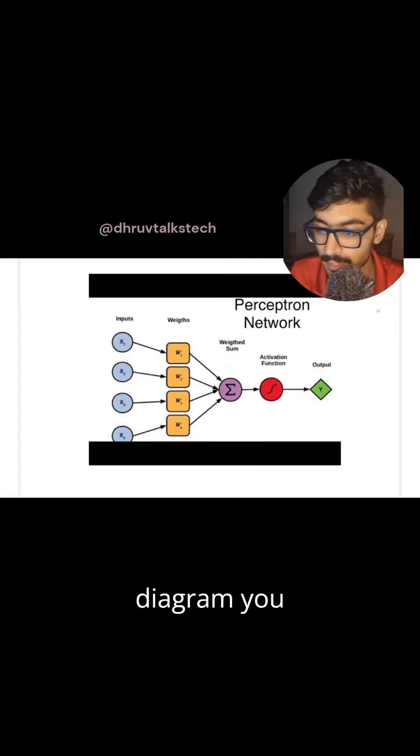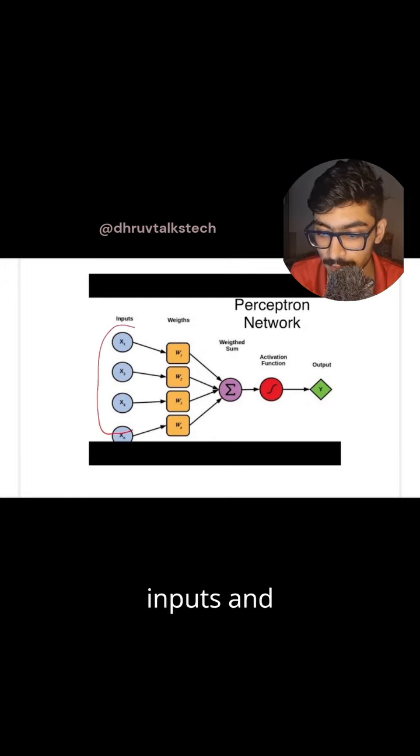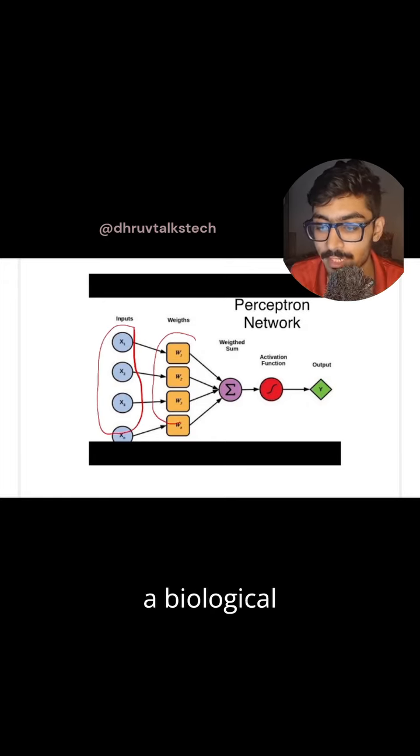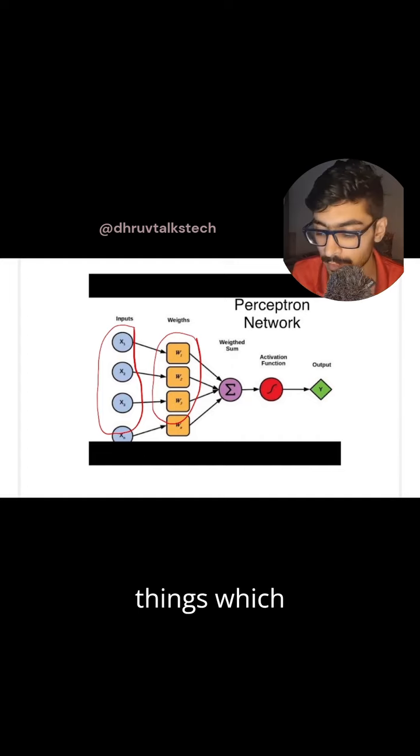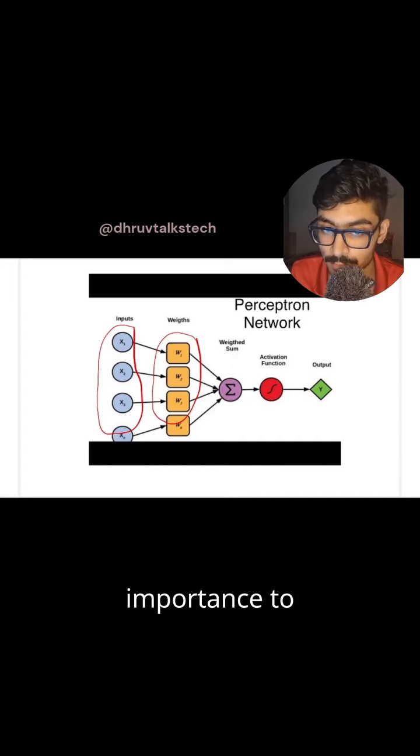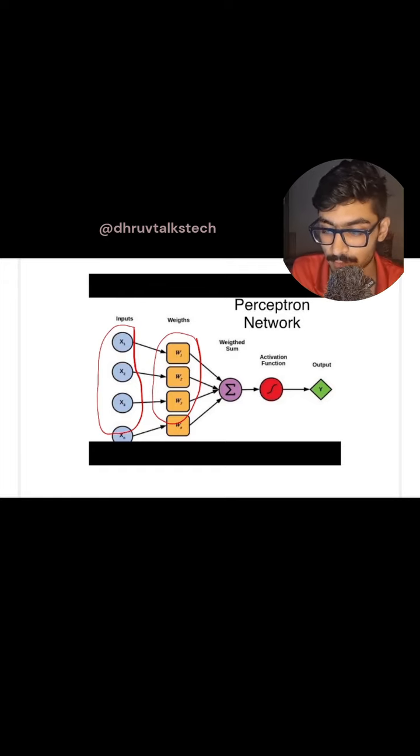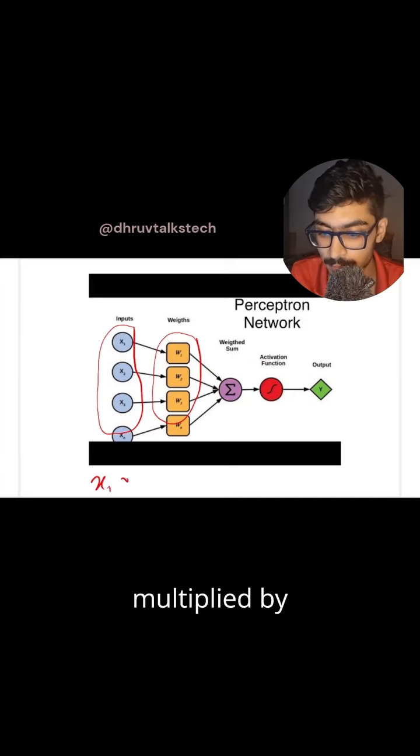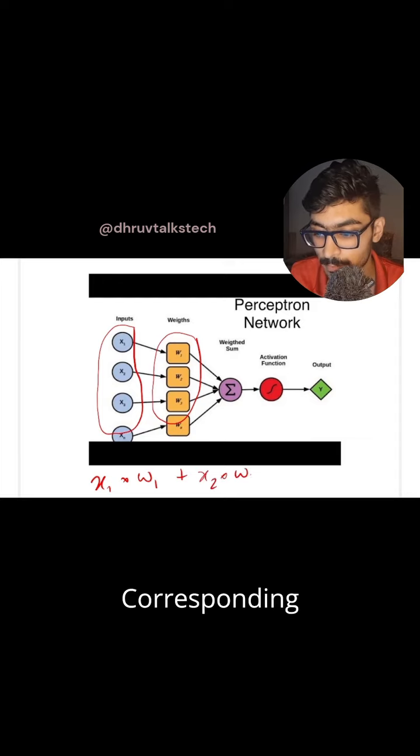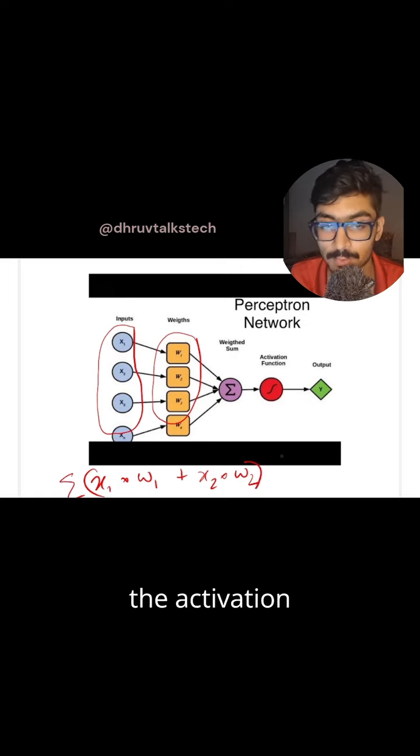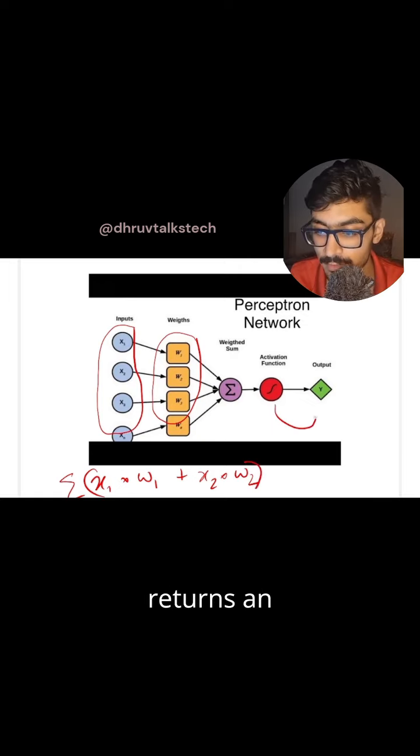So in the second diagram, you can see that there are some inputs and then there are weights. Essentially, in a biological neuron network, the things which have more weight or more importance to them are given higher chances of being seen by the nucleus. This is imitated by weights in a neural network. So what happens is x1 is multiplied by its relative weight, and then x2 by its corresponding weight, and then all of this is summed up and fed as an input to the activation function, which then returns an output.